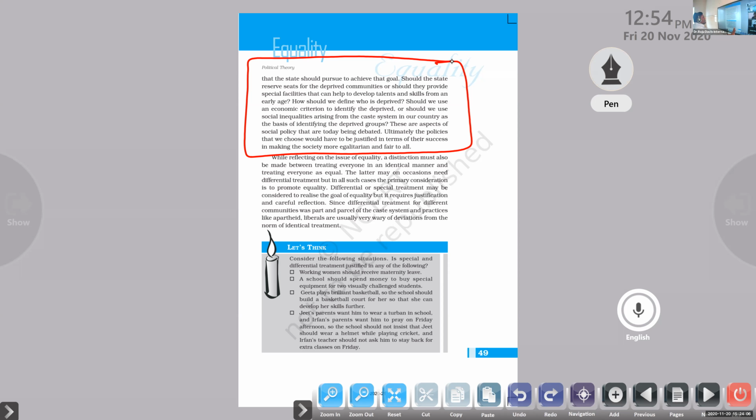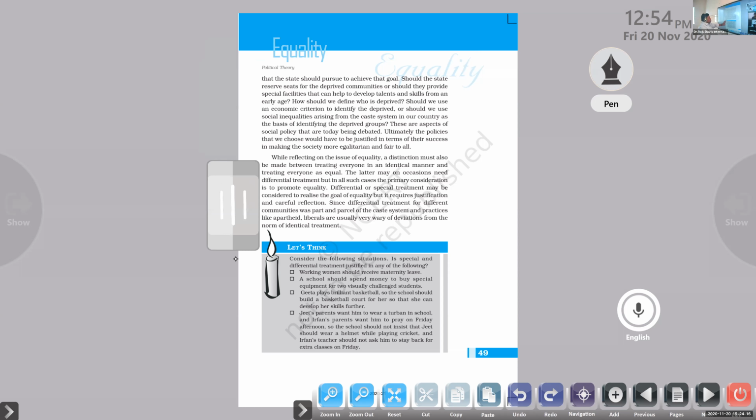Those things are clear, right? That's why we want to discuss one more thing. The government is well aware of this problem. What is that? Not all the people in society are able to compete; some are unable to compete.